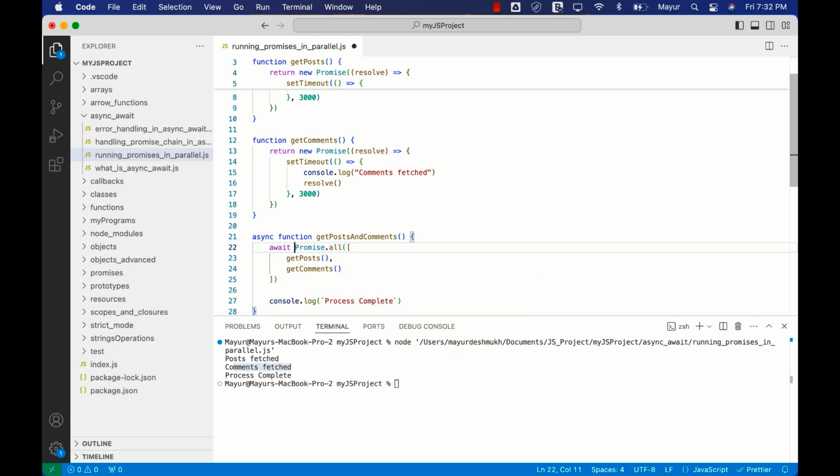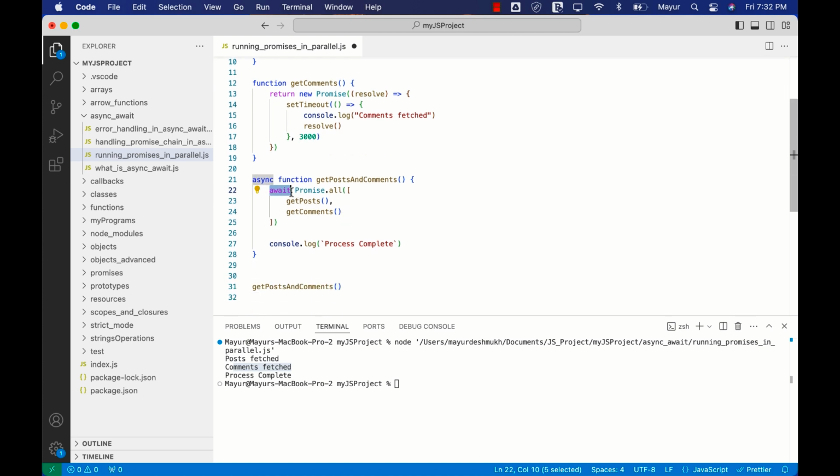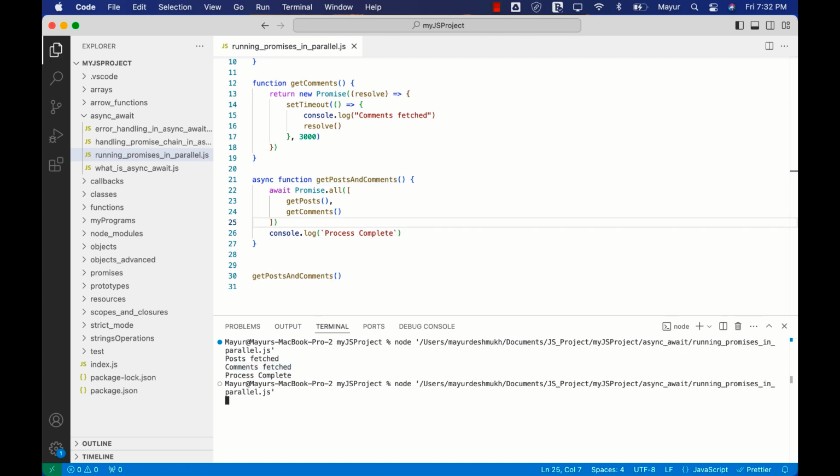And all we need to do is just add await over here. So what it will do is, when the execution of this particular async function starts, it will begin executing all the promises, and once the execution is complete, then it will go ahead and execute the rest of the program from this particular async function. Okay, so now when we rerun this code,